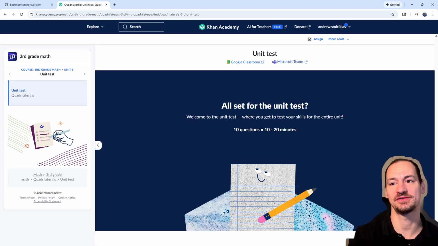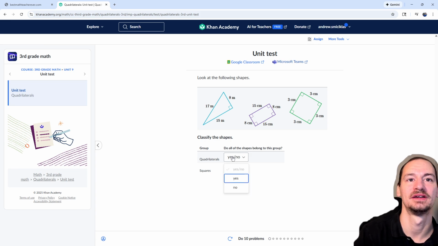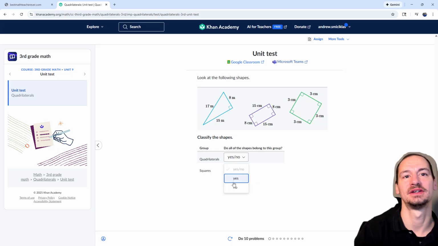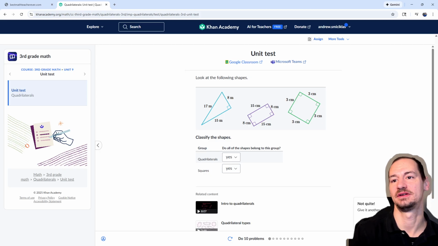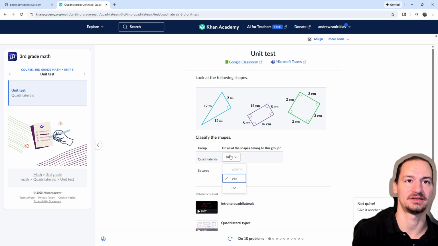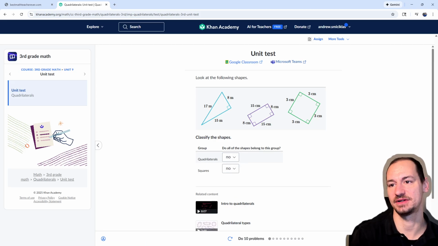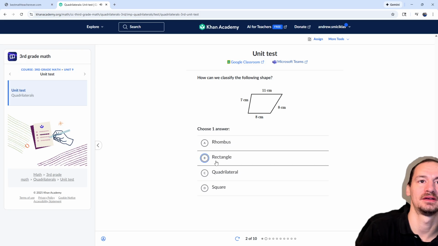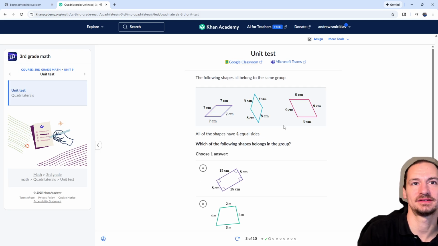And I'll purposefully miss a question or two just to show you what it looks like if you don't get everything. So do all the shapes belong to quadrilaterals? I'm going to say yes and yes just to miss. Oh no, it's actually, no, they're not all quadrilaterals. And they're not all squares. Okay. It's a quadrilateral. I'm going to get a few right.